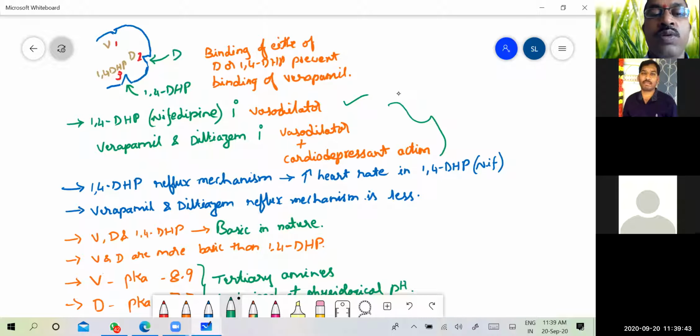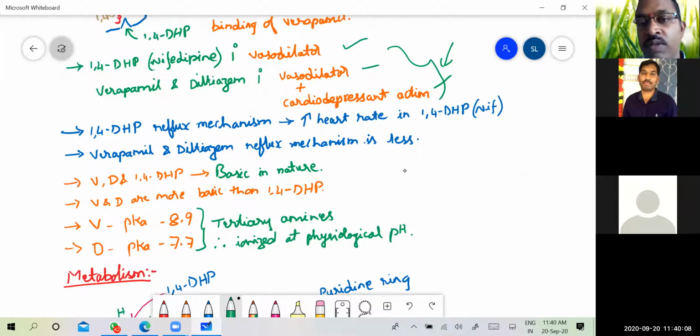That's why verapamil and diltiazem, we said, can be used as anti-anginal, anti-hypertensive and anti-arrhythmic also, because they have both vasodilator activity and cardiac depressant activity. That's why they have more applications. Whereas the 1,4-dihydropyridines act only as vasodilators.